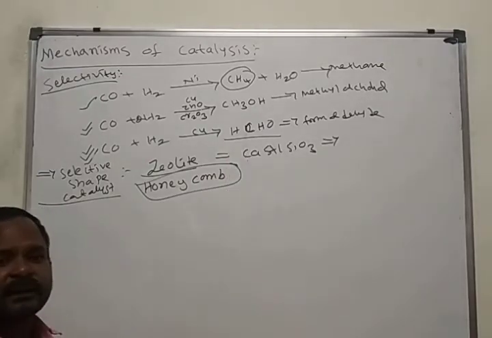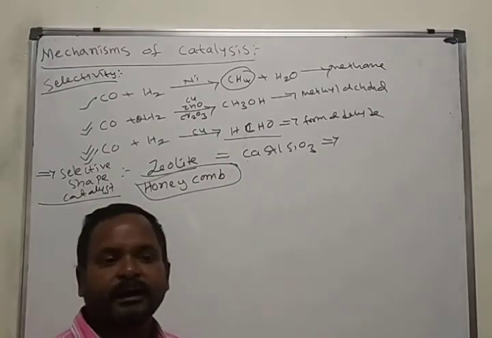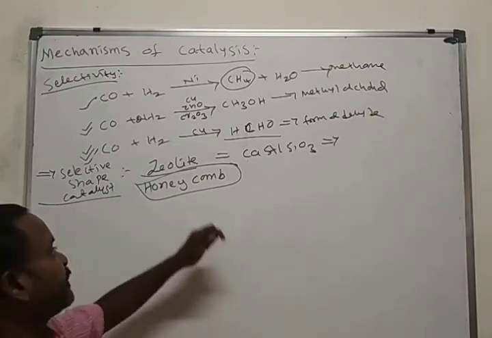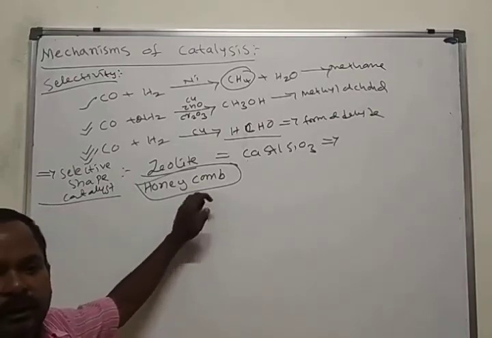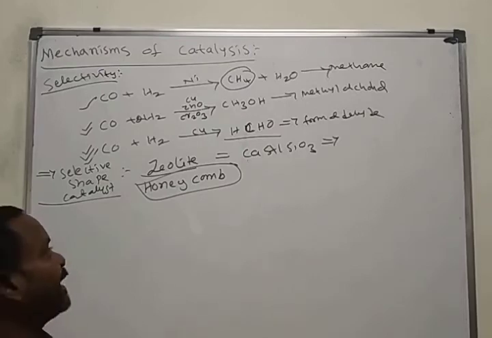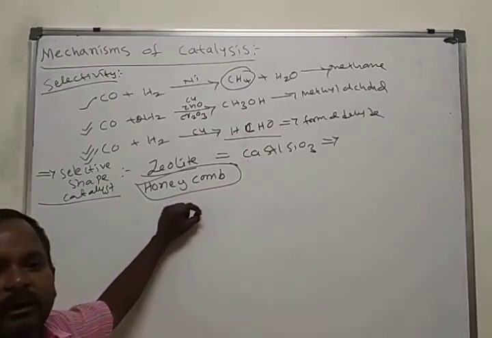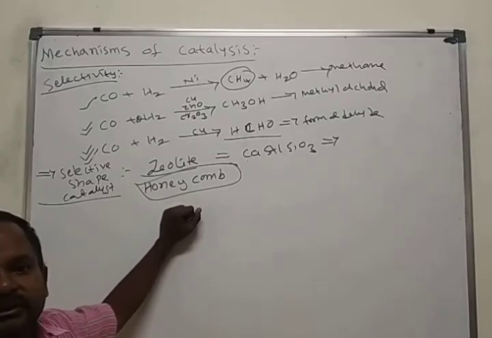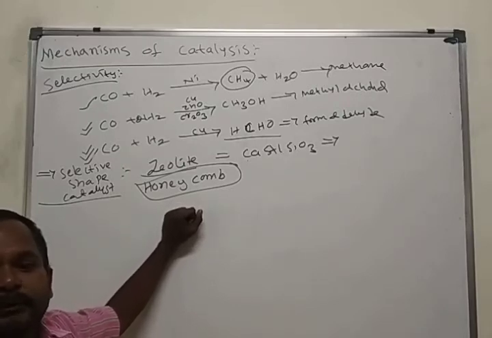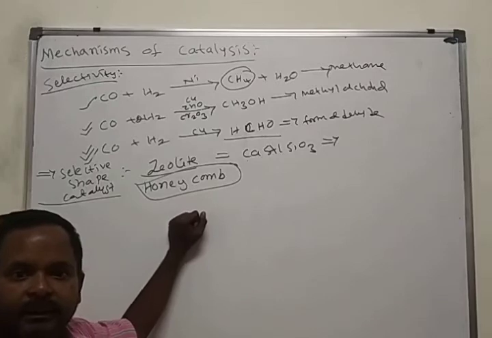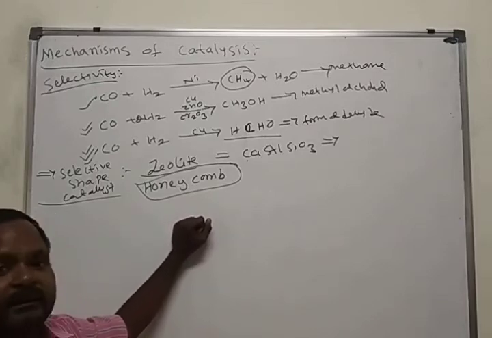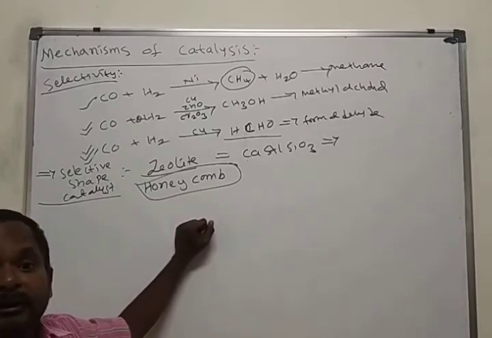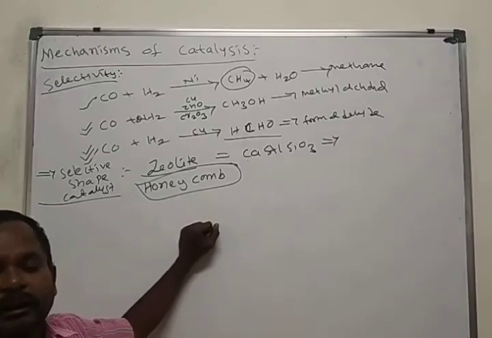Most of the time they ask, what is the shape of zeolites? Honeycomb shape. What are the zeolites? Calcium silicates we call zeolites. Okay, what is the use of zeolite? Zeolites are used for the purification of water, and these are mainly used in the petrochemical industry.